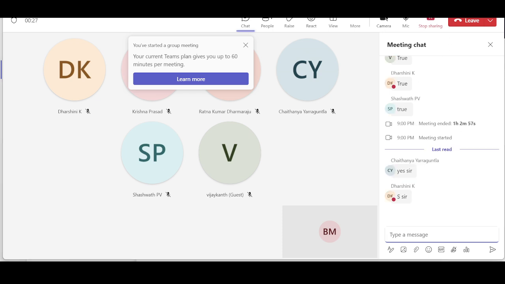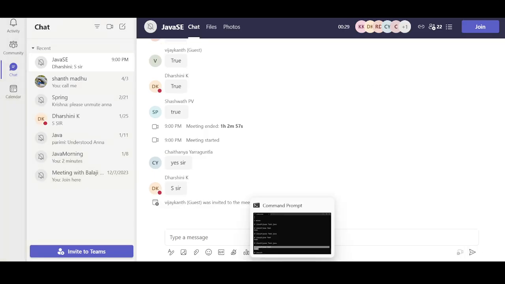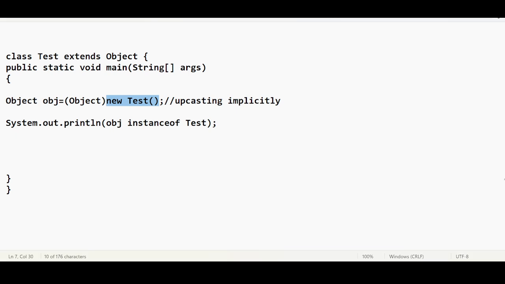Okay, guys, I expected that you would be answering false. I thought you might be getting confused. This is the proof that this right hand part is also of object type. This right hand part is getting converted to the object type. So even if you do obj instanceof Test, this Test is converted to Object. That's why we are not getting false here, we are getting true itself.